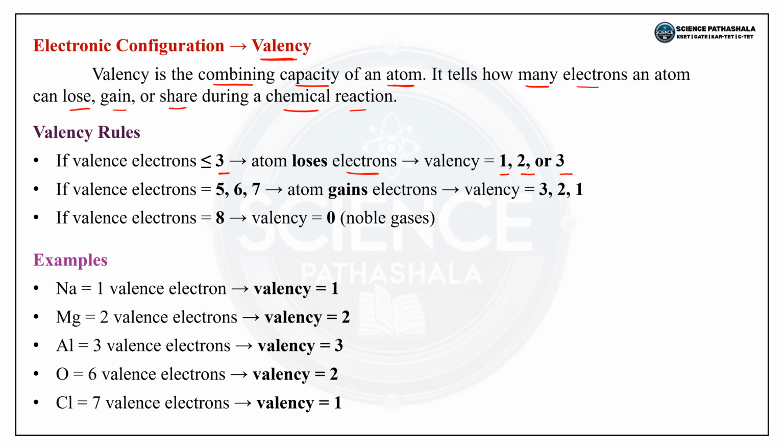If valence electrons are 5, 6, 7, the atom gains electrons, which means the valency is 3, 2, 1. If valence electrons are 8, then the valency is 0 for noble gases. The 18th group elements have 8 electrons in their outermost shell. Hence the 18th group elements are stable elements and they are called noble gases.